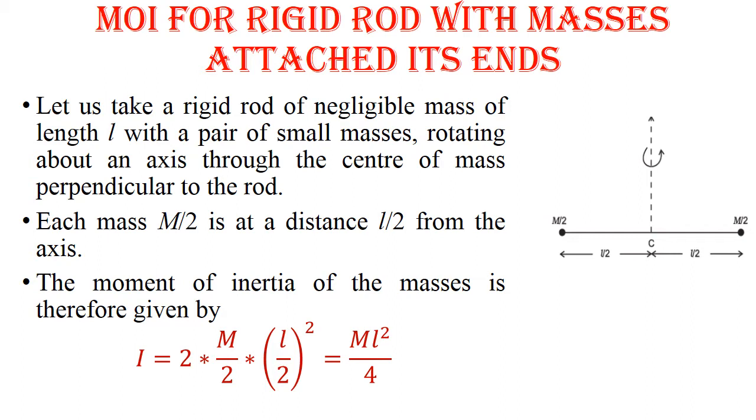Each mass m by 2 is at a distance L by 2 from the axis. The moment of inertia of the masses is therefore given by I is equal to m by 2 into L by 2 square, that is m L square divided by 4.